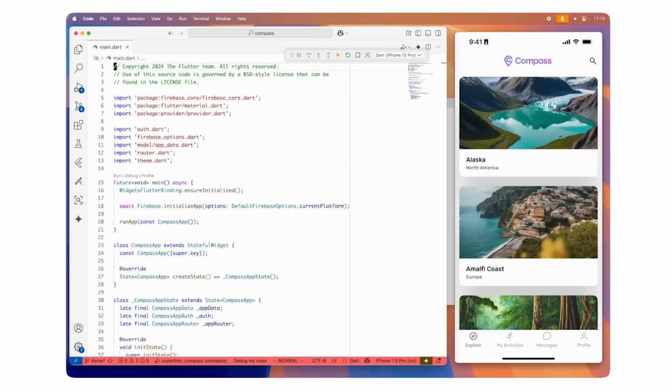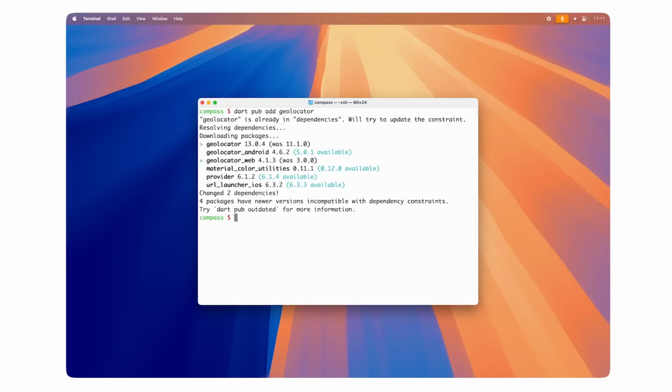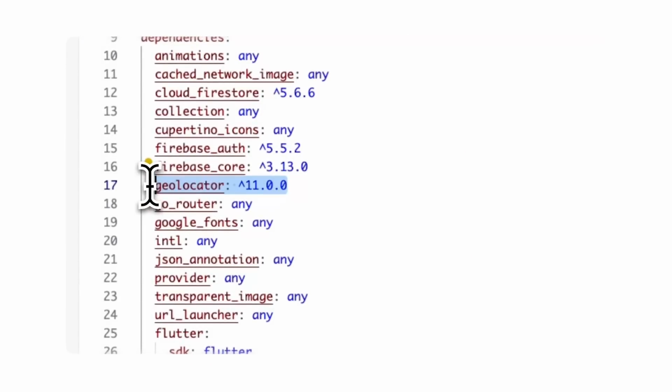Yeah. Say we're adding a new feature like geolocation. We want to make it easy to find activities near you by requesting your location using the native location API on each platform. To do this, we need to make sure we have the geolocator plugin installed. We can use the Dart command line tool to install it from Pub. We've actually already installed this package, so this is telling me there's nothing to change. We can also open up the pubspec YAML, our package configuration file, to double check.